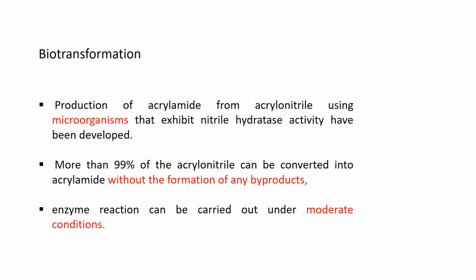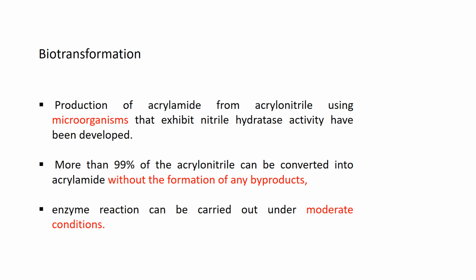So now we are producing acrylamide from acrylonitrile using microorganisms, which exhibit nitrile hydratase activity. That's why the heading is synthesis of acrylamide using nitrile hydratase. So microorganisms exhibit nitrile hydratase activity and easily we can synthesize the acrylamide product. And 99% of acrylonitrile can be converted into acrylamide.